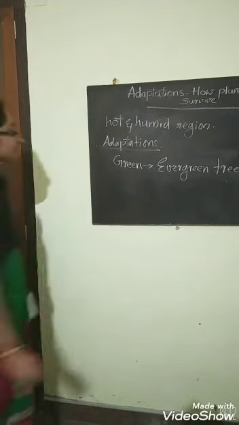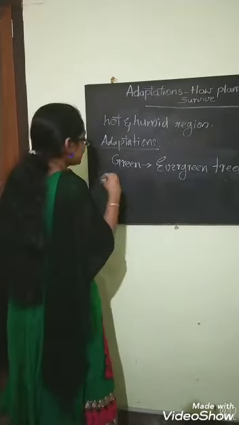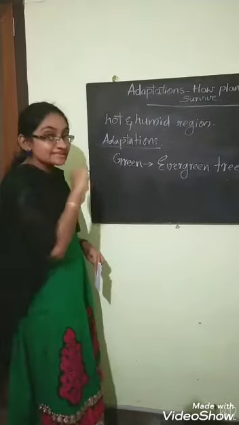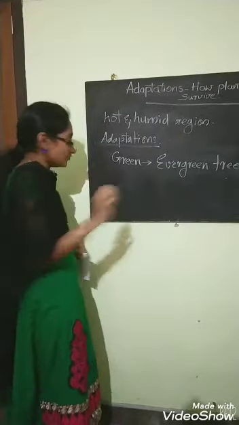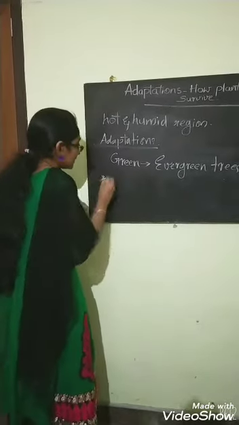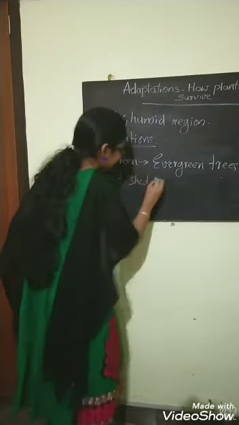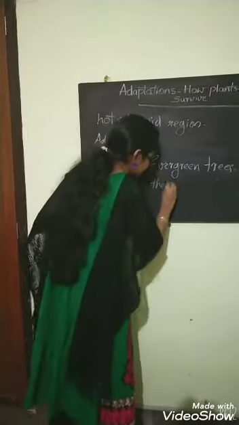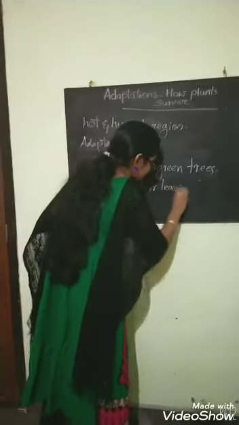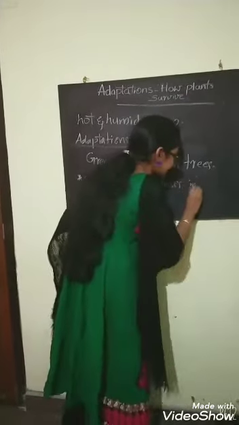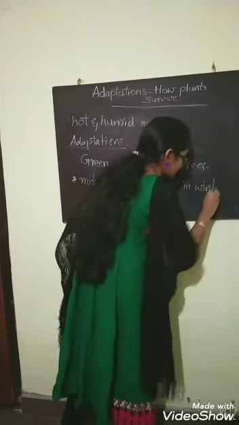And the next one is that they have a lot of leaves, but they do not shed their leaves in winter season.